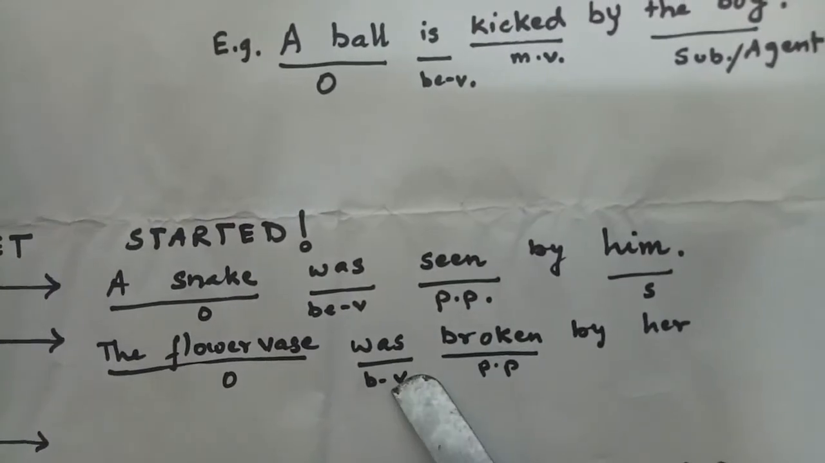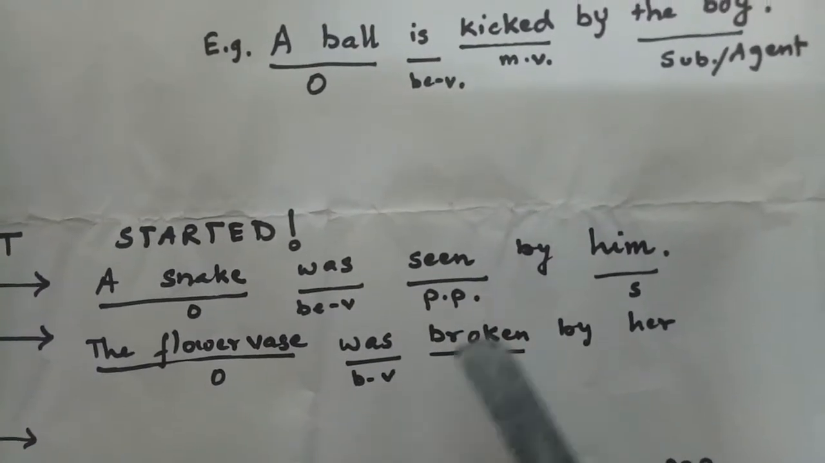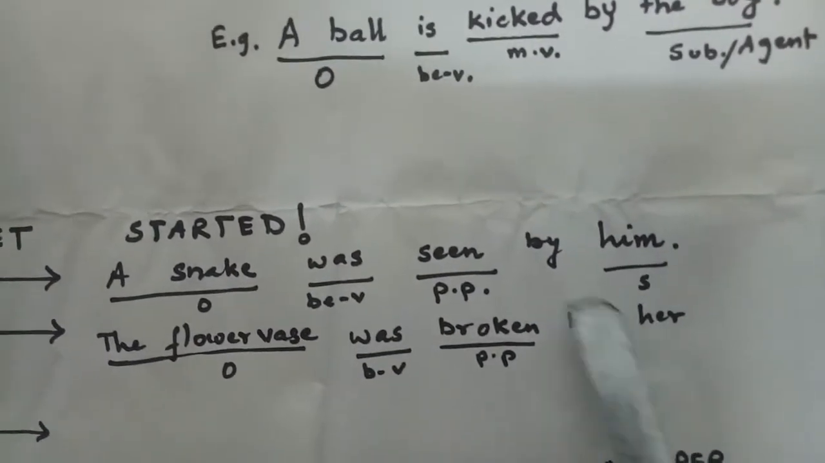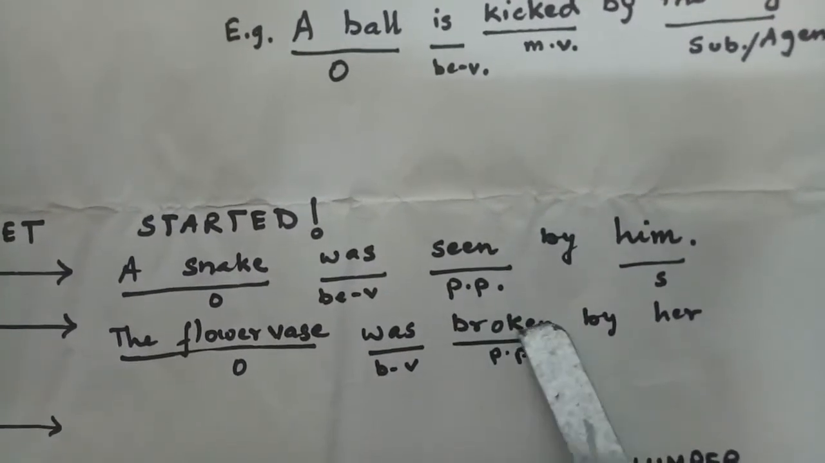Object, be verb, past participle of the main verb, by, and the subject. So the flower vase was broken by her.